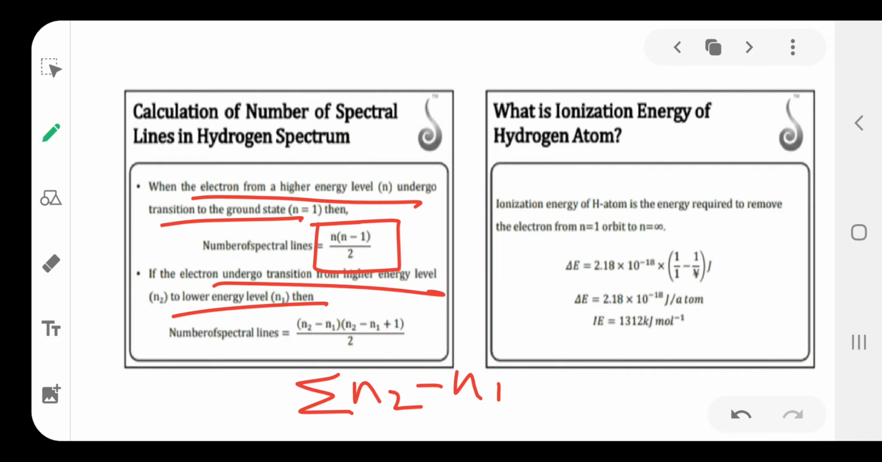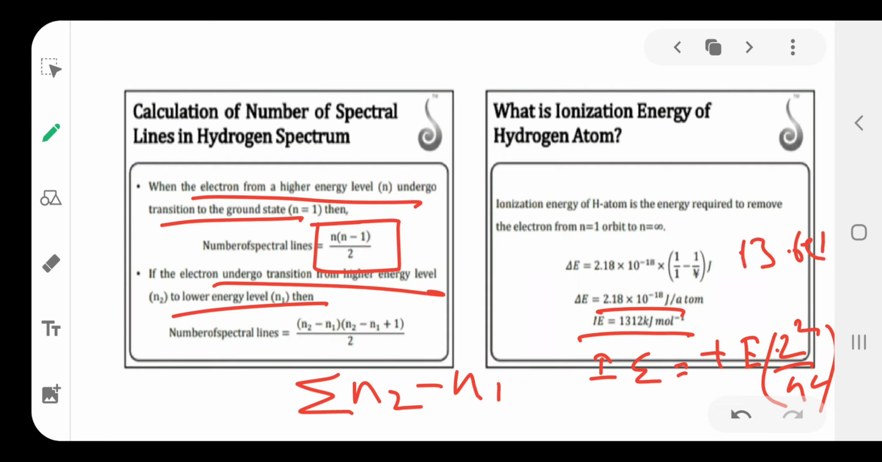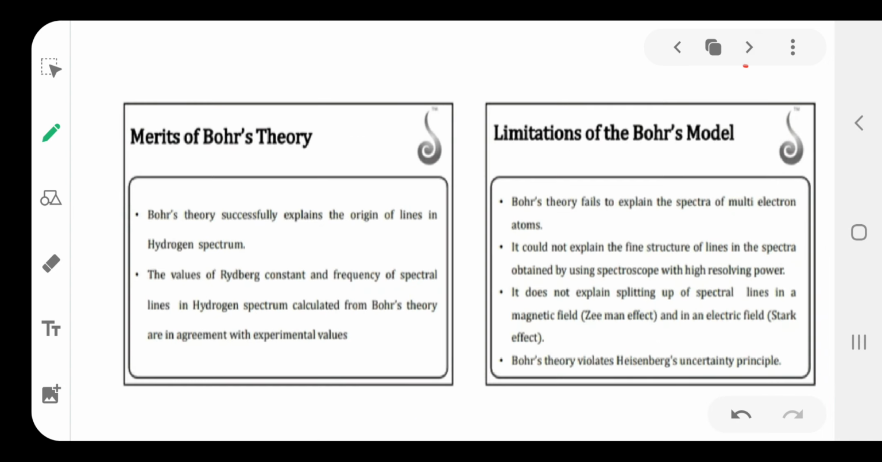The next one, ionization energy, is the amount of energy required to remove the electron from the valence shell of an outermost gaseous atom. The ionization energy is equal to energy into Z square by n square. So this is the ionization energy. Its value is 1312 kilojoule per mole, or 2.18 into 10 power minus 18 joule per atom, or 13.6 electron volt per atom. So these are the ionization energy values.